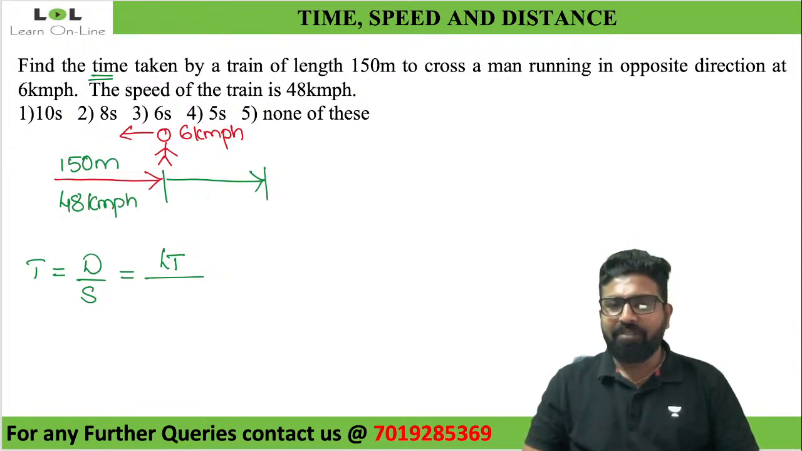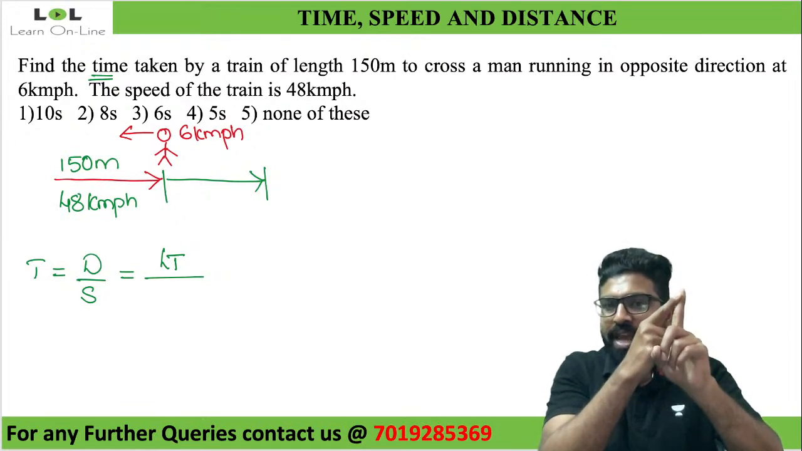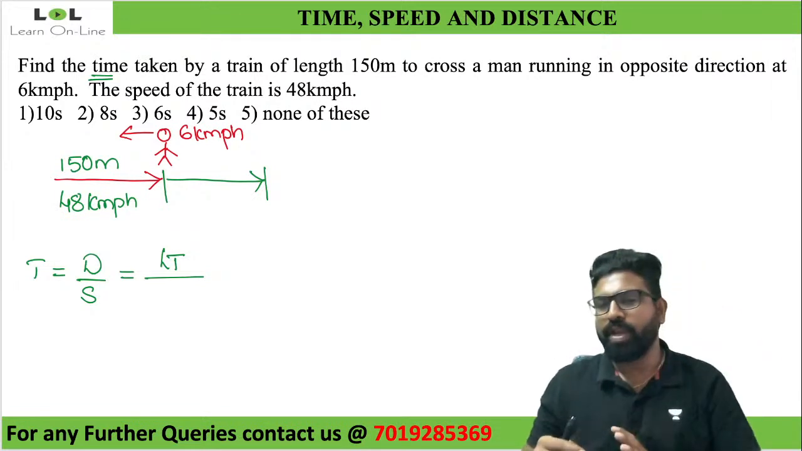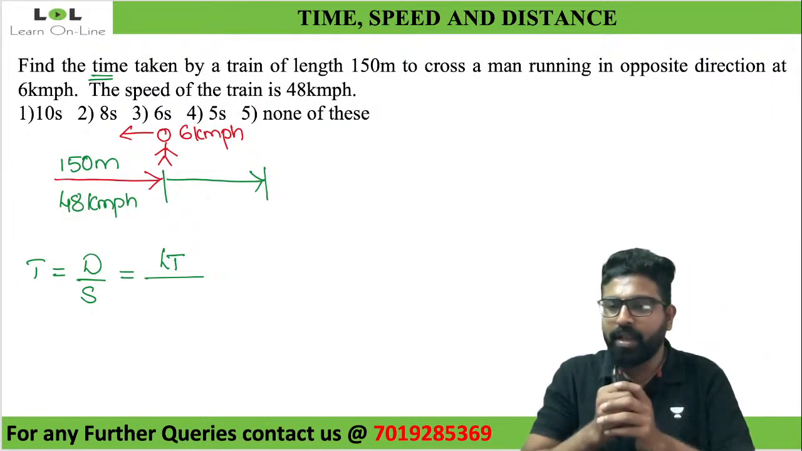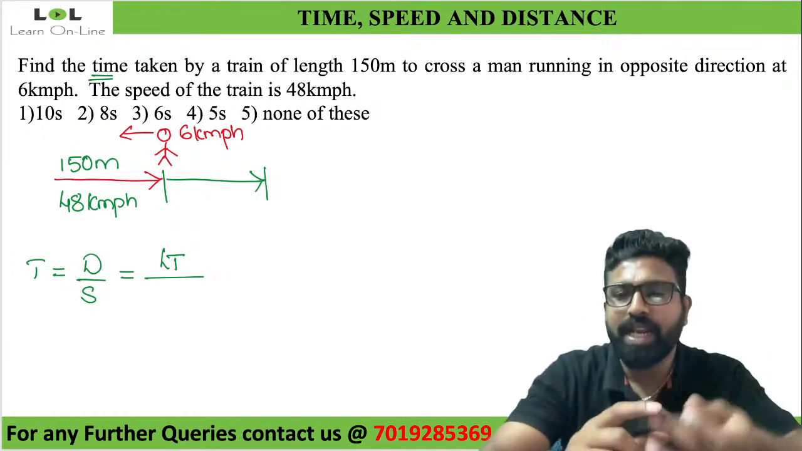Whenever you're finding average speed, there should be only one person moving. When there is relative speed, there is more than one person moving. If it is normal speed, the person is also one, speed is also one. So here it is relative speed.